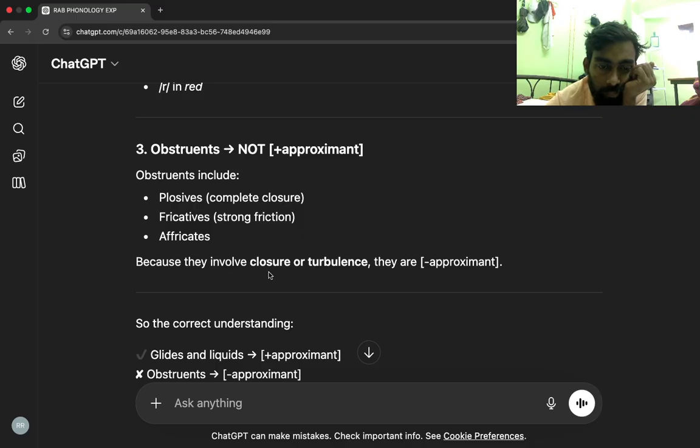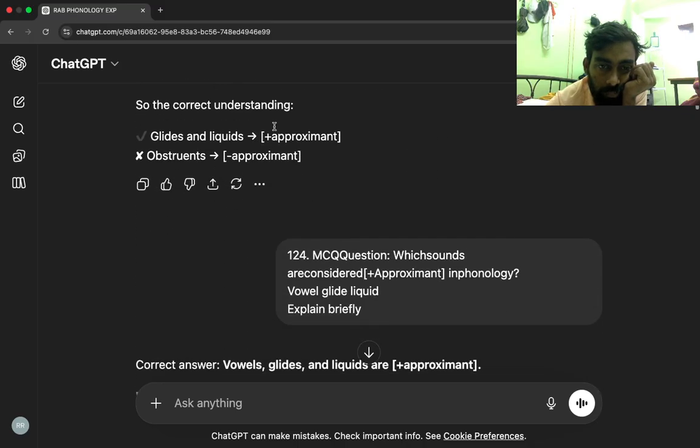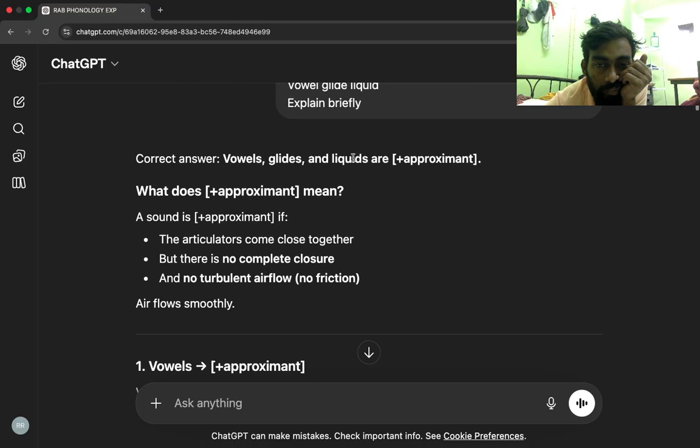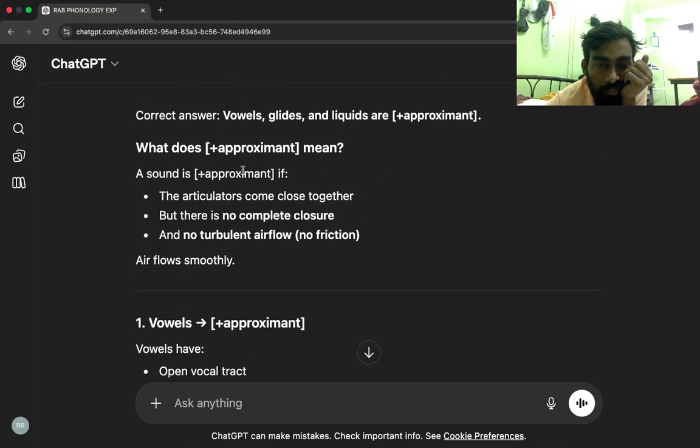Because they involve closure or turbulence, they are approximant. So the correct understanding: glides and liquids are plus approximant. Obstruents are minus approximant. Correct answer: vowels, glides, and liquids are plus approximant. What does plus approximant mean? A sound is plus approximant if the articulators come close together, but there is no complete closure and no turbulent airflow, no friction. Air flows smoothly.